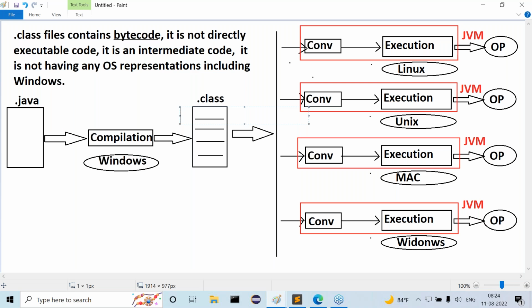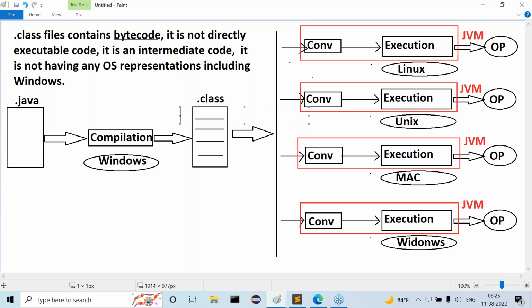If you want to execute our program on Mac, Mac related Java software is required, or not? If you want to execute our program on Windows, Windows related JVM and Java software is required, or not? So here Linux based, Unix based, Mac based, and Windows based Java software we are installing. In the respective operating system, if we install the respective Java software, then we can write our program one time, compile our program one time, and execute the same program on multiple operating systems.